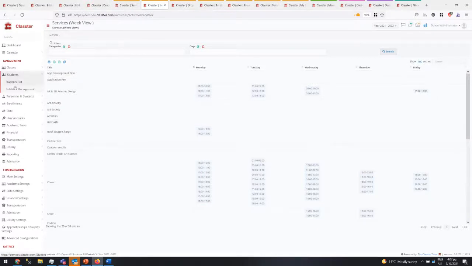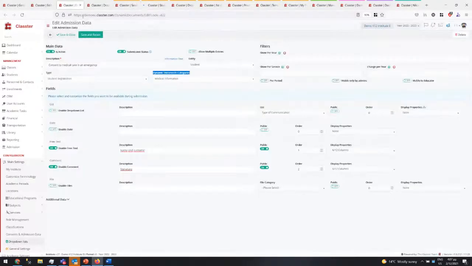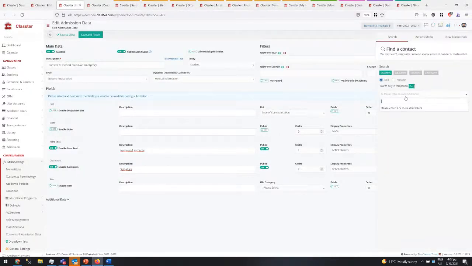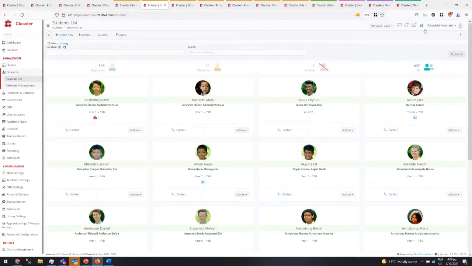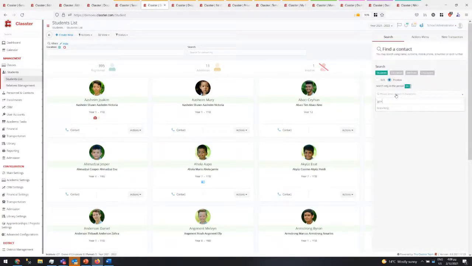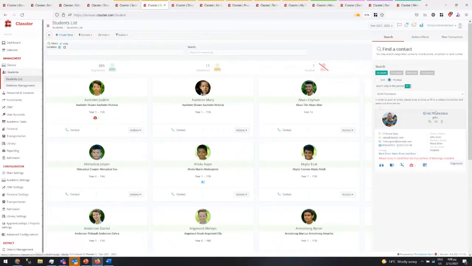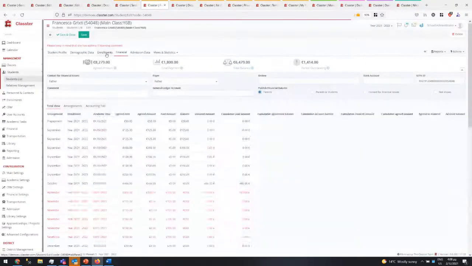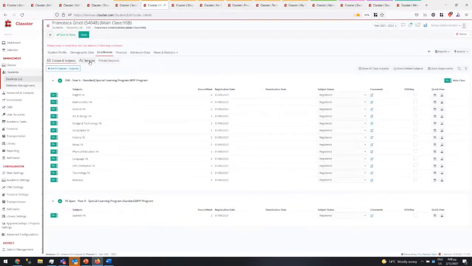Then the other important thing related to the services is what you see in the student form. Sorry, let me open Grixty here. So if you go to the services here, you will see that we have done some extra work on the logging of changes on the services.